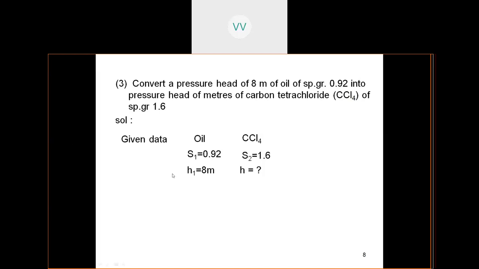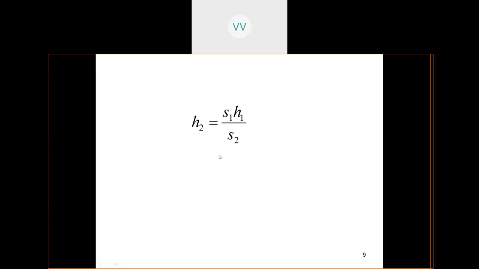So we have the equation when both of these are going to create the same amount of pressure. Now let us compare. We have the equation S1 H1 equals S2 H2, because both of them are going to exert the same pressure. So what is the column? Based on their specific gravities, the column height is going to be raised. So H2 is equal to S1 H1 by S2.